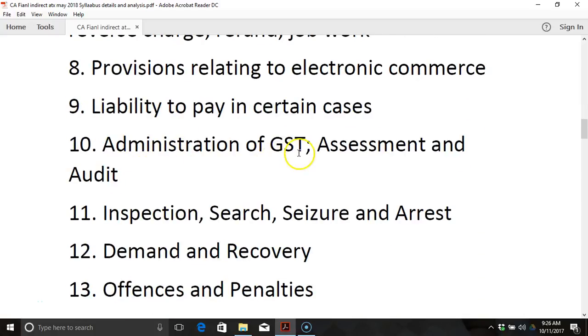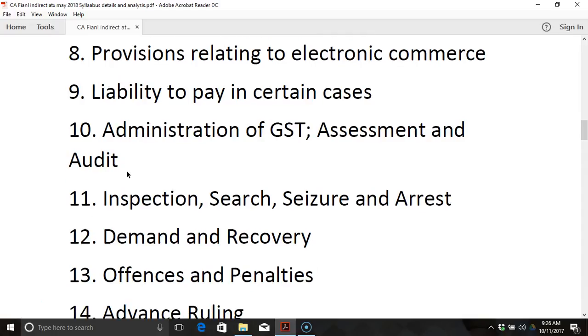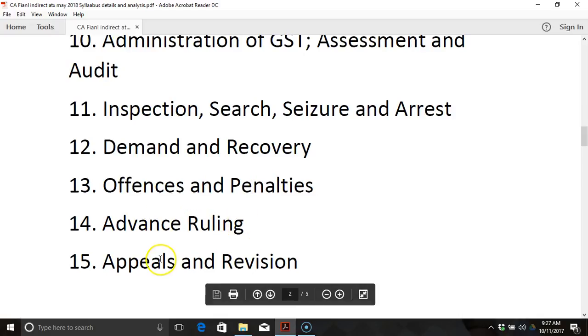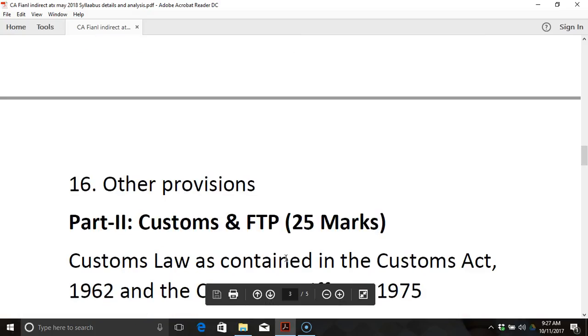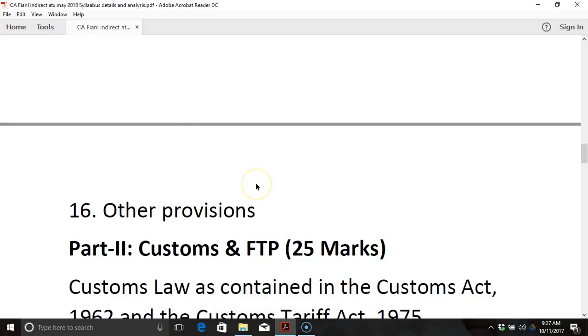Administration of GST, the various officers involved and how the administration is being carried out. Assessment and audit, it includes GST audit carried out by the proper officers and the assessment under GST Act. The next is inspection, search, seizure and arrest, demand and recovery, offences and penalties, advance ruling, appeals and revisions under GST Act and other provisions. So, which are all not covered in the chapters above will be covered in the 16th chapter as other provisions.